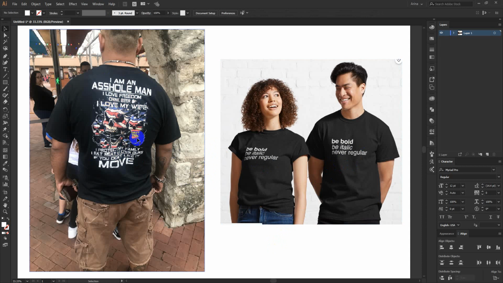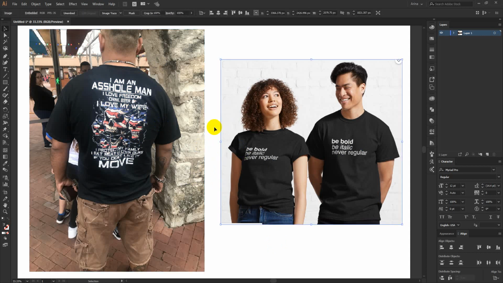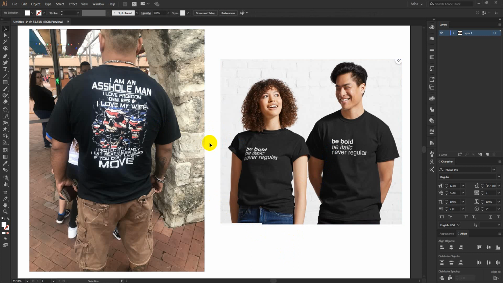These are really good designs, but for making this kind of design you will need a lot of experience and a lot of time. But these are just funny lines. You can pick any funny lines and just make a design from that text. Now how to find this kind of design, or how to research ideas for t-shirt designs?